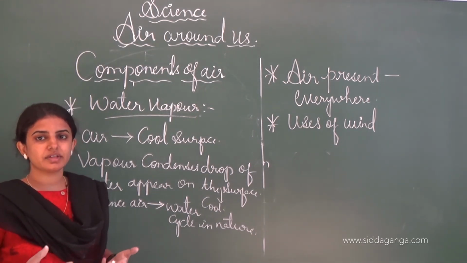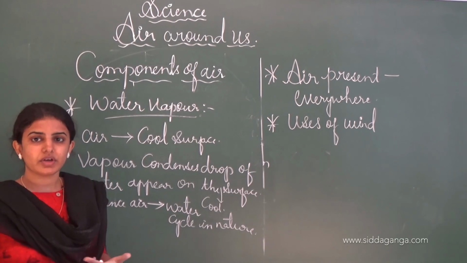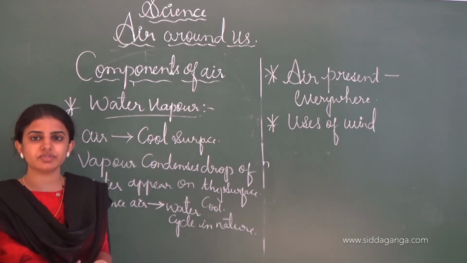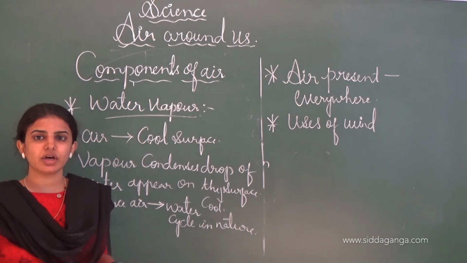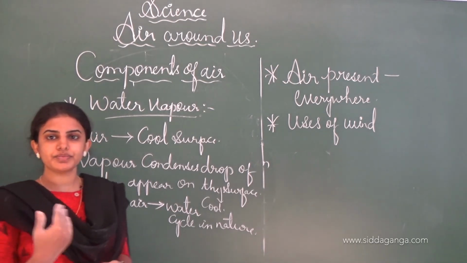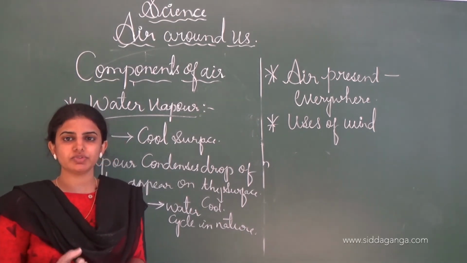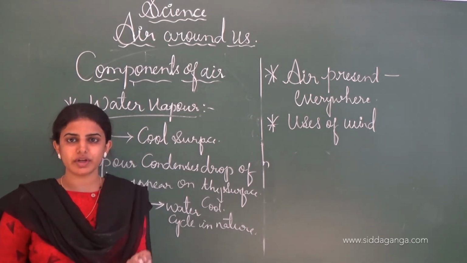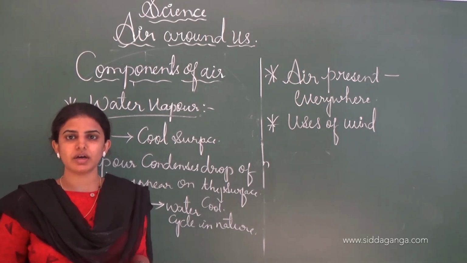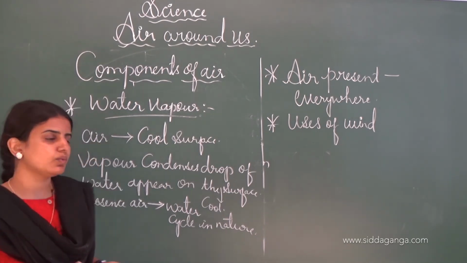The water cycle is a cyclic process where water goes to the atmosphere through evaporation, falls as rain in condensed form, and comes back to the earth again.